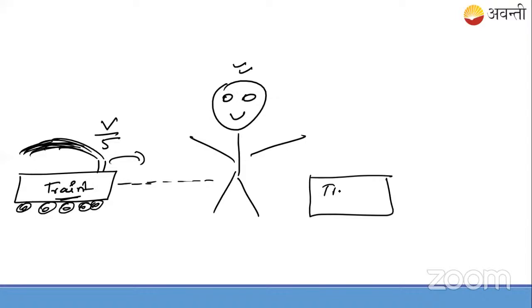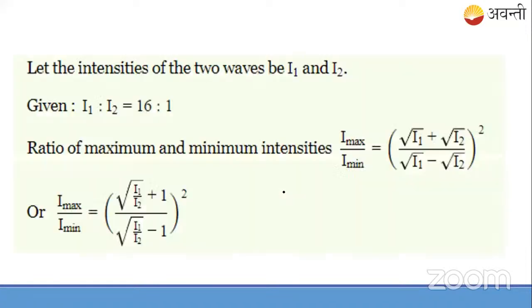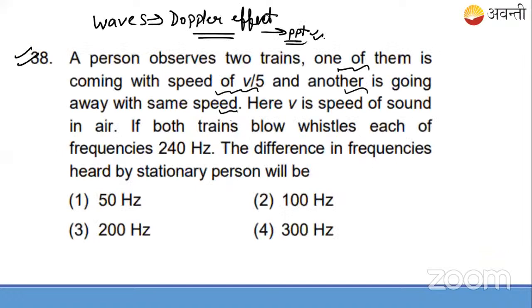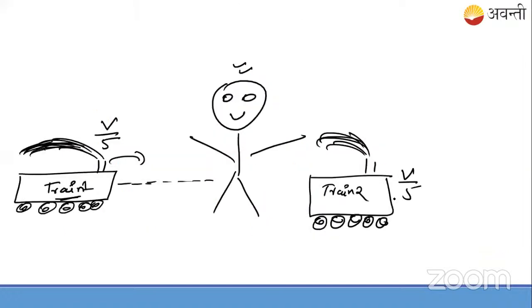This is train number 2, going away with the same speed v by 5 like this.